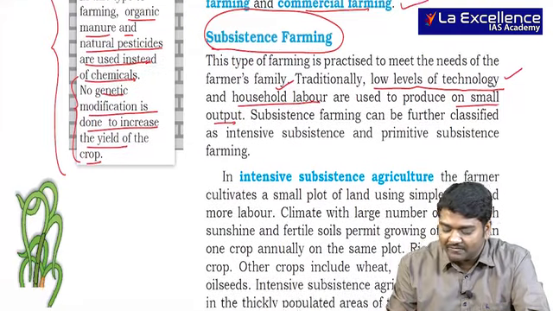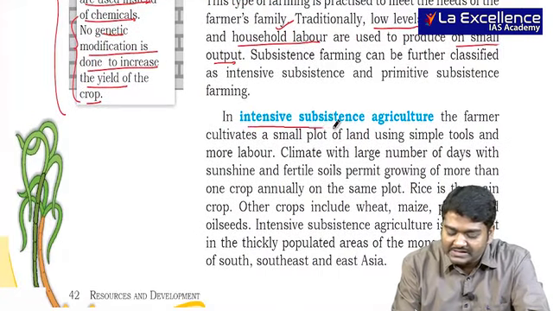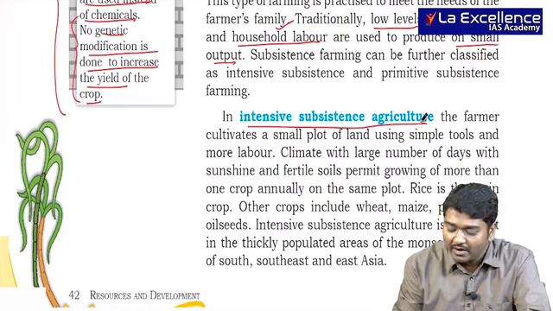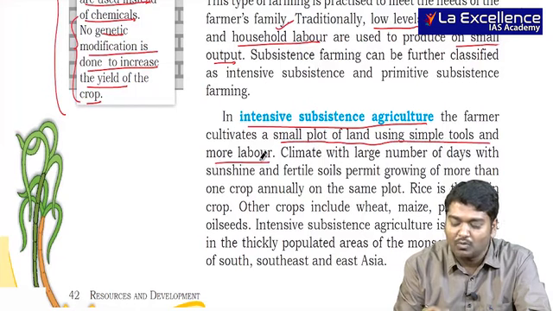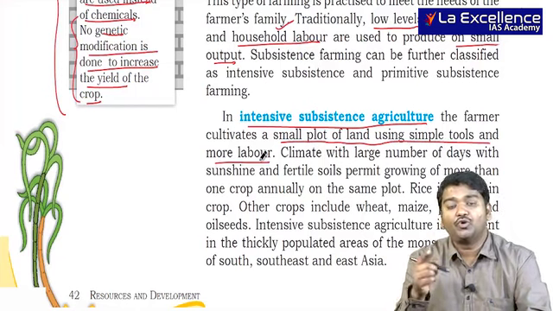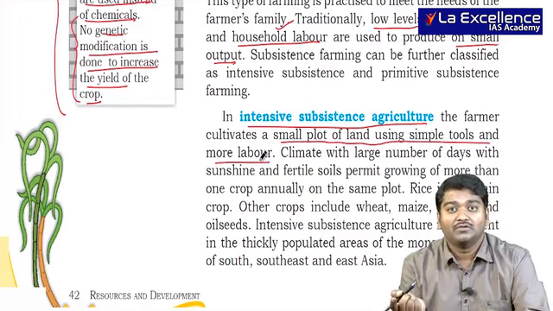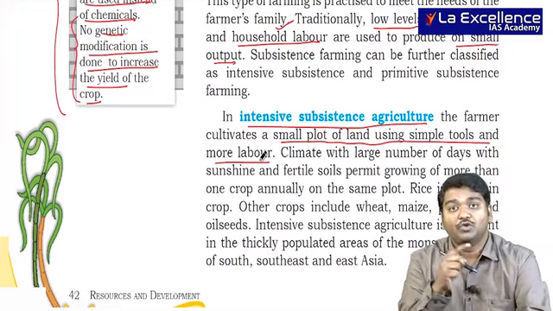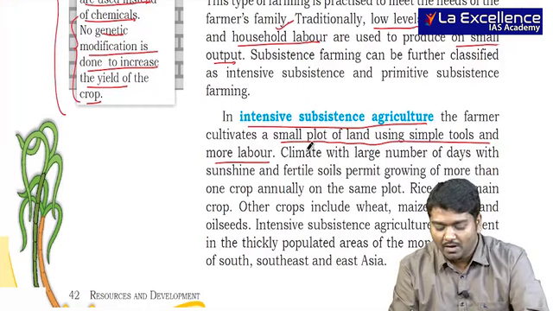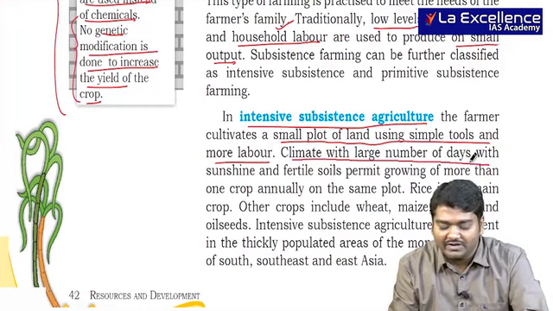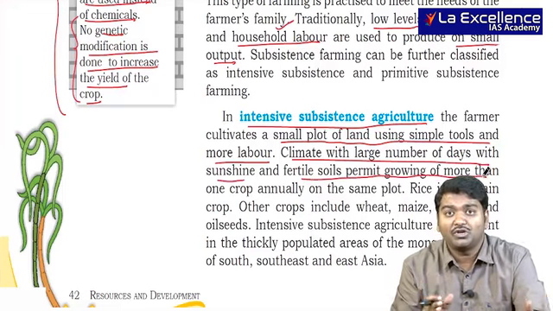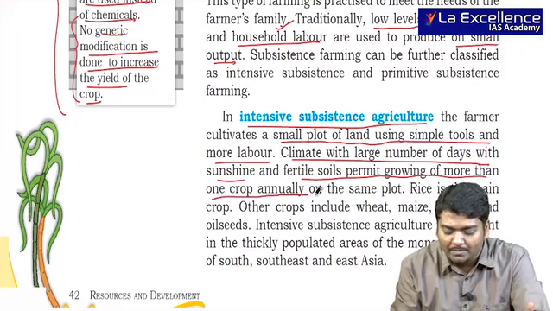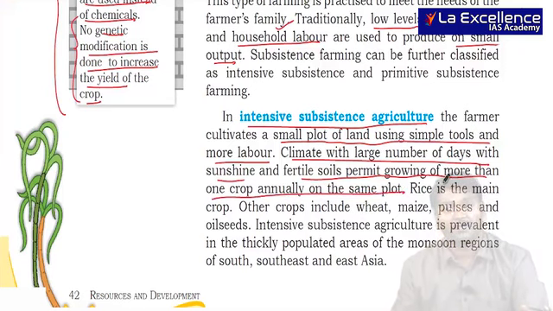This subsistence can be further divided into intensive subsistence agriculture, where the farmer cultivates a small plot of land using simple tools and more labor. I told you, when you don't use tractors and all, then you have to use more people or oxen and more working hours to plow the same land. Climate with a large number of sunny days and fertile soil permits this. So here they usually try to grow one crop annually on the same plot.